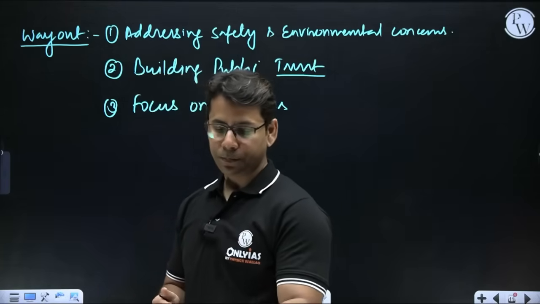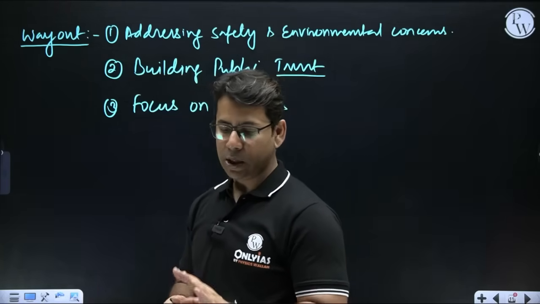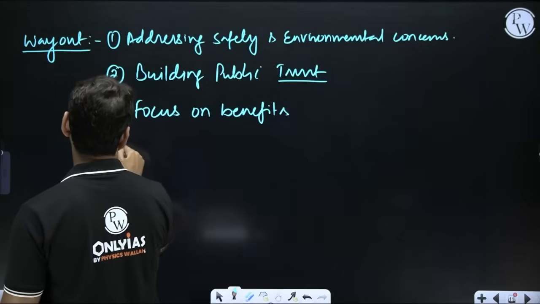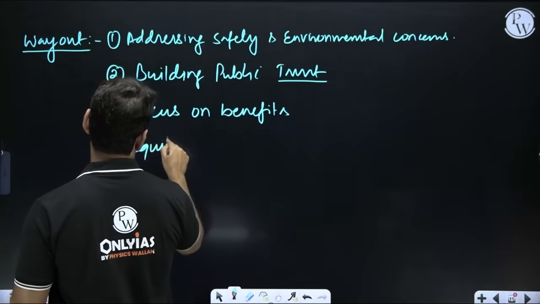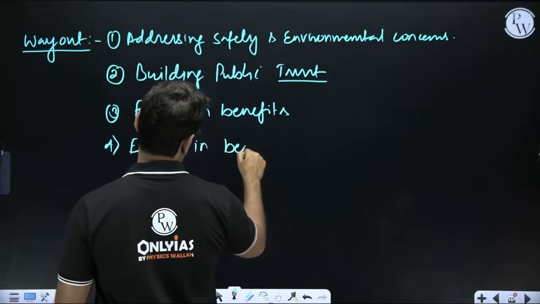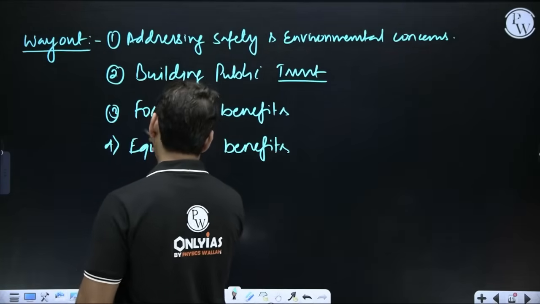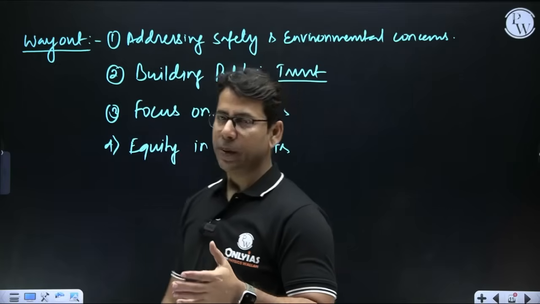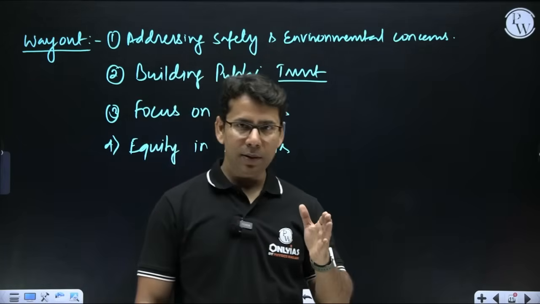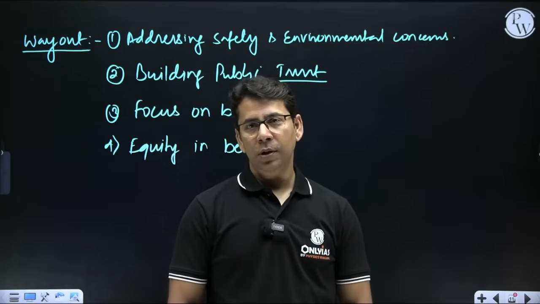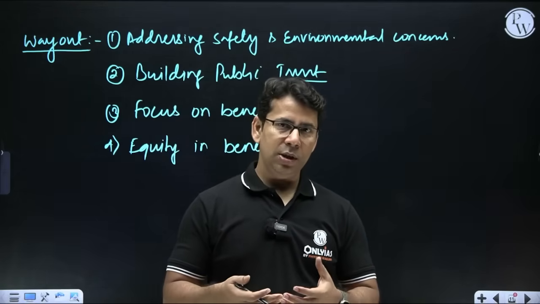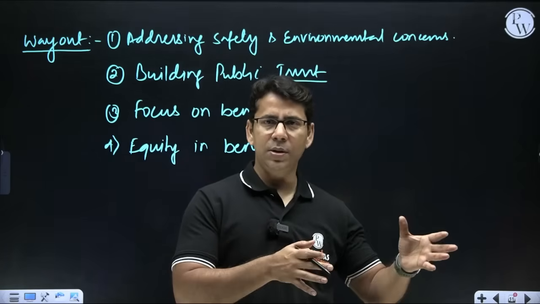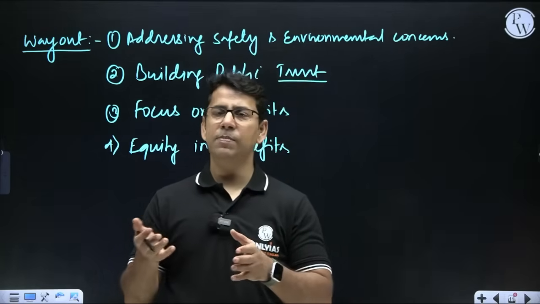The next one, the fourth one, is very important: equity in benefits. It's a very debatable thing that people are talking about, and their concerns are genuine in some way, that all these new technologies which come with a higher price tag will benefit the big farmers in a better way, and the small farmers might not get the benefit.